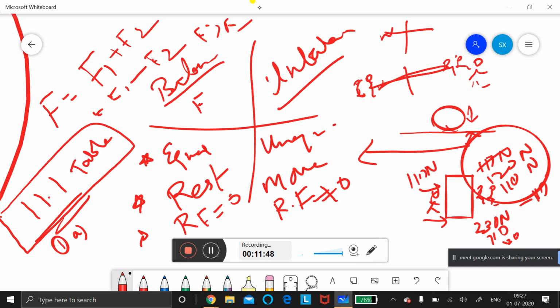Okay, second question, B. Same question, homework B. You and your friend together apply force from the same side. You and your friend or your sibling, you can write. You and your brother apply the force from the same side. Now, what will happen? You should write, we apply a lot of force, so it is moving.